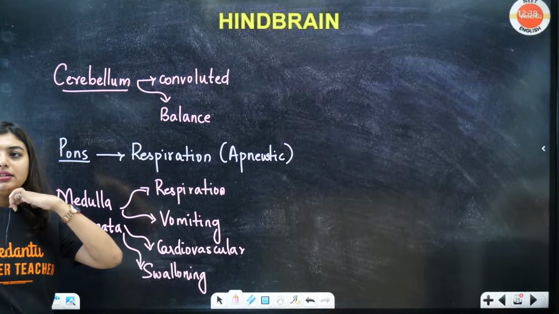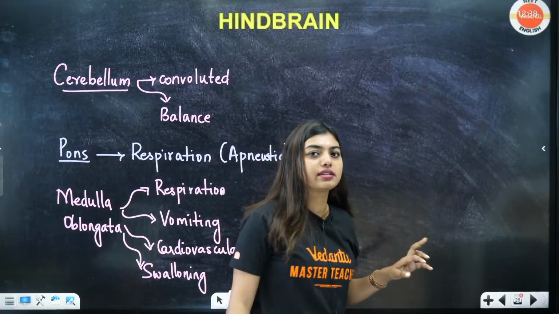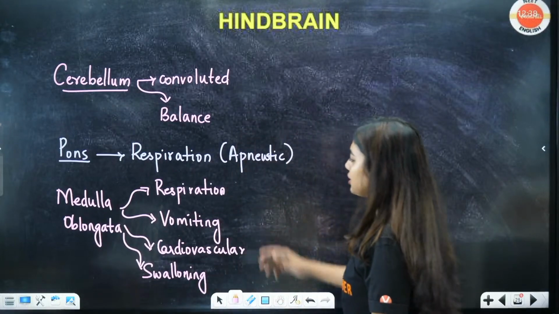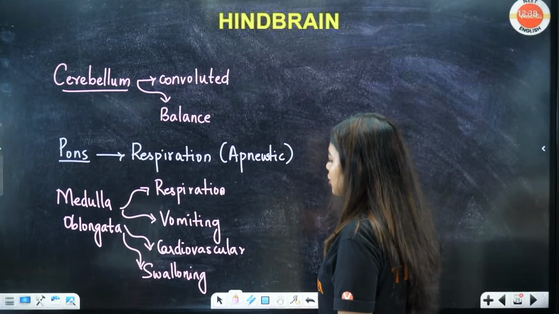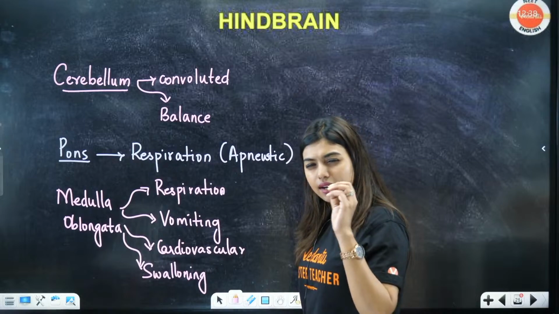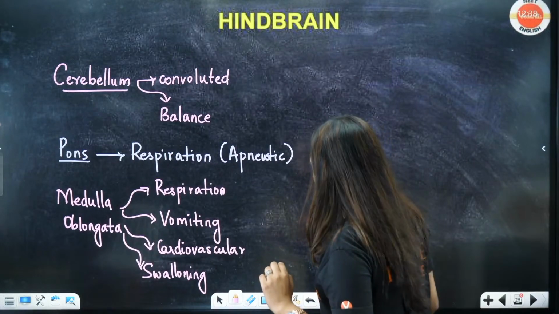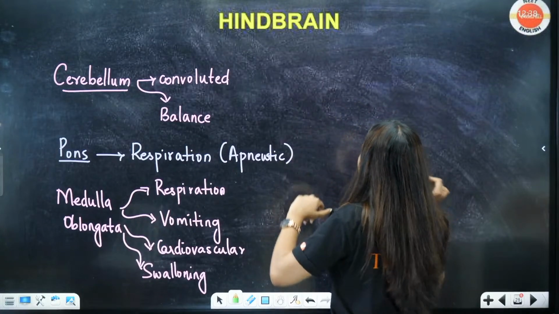Tell me the answer. Yes, pons has respiratory function, that is because of the pneumotactic centers and your respiratory rhythm center here. Swallowing, vomiting, respiration, cardiovascular, all this is there. Even hunger, thirst, everything, some control is there in the medulla oblongata. This together forms the hindbrain.